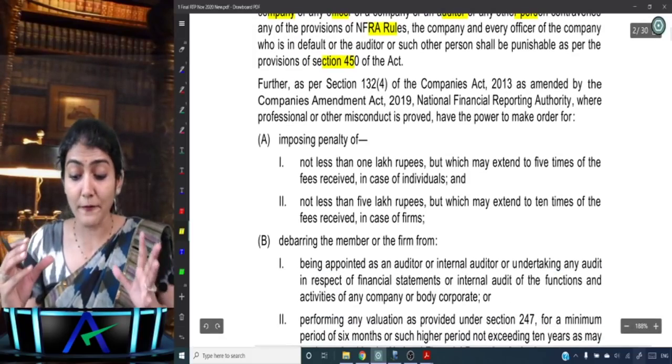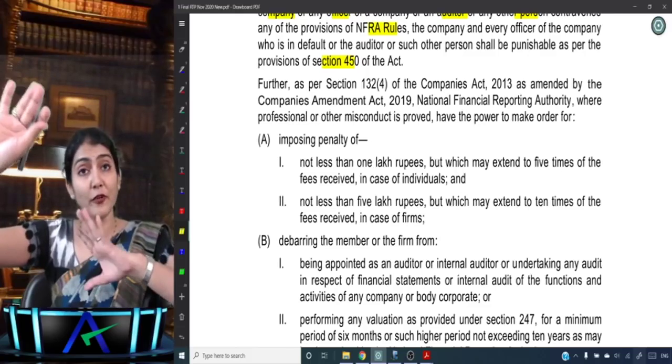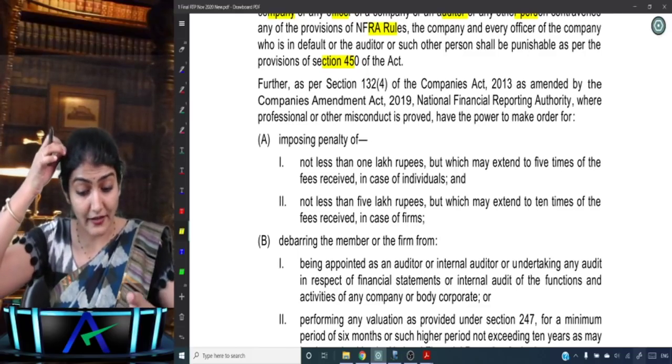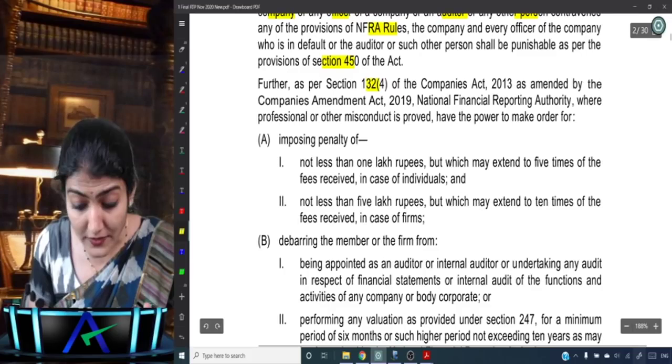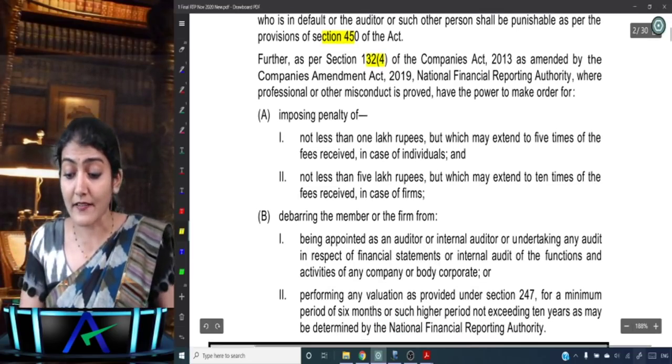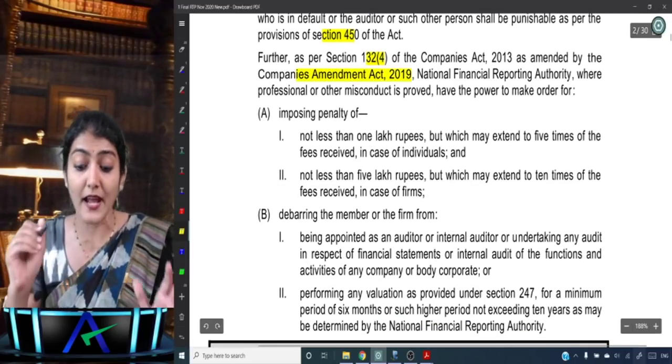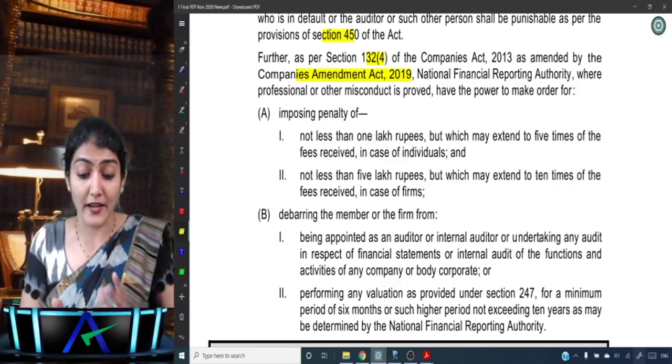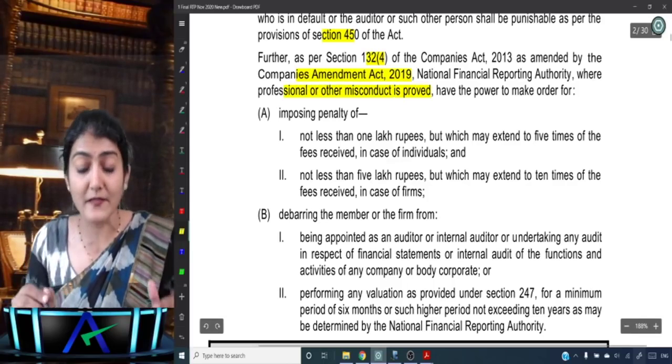And now they've specifically added, so section 450, that is one charge over there. And second, further as per section 132(4) of the Companies Act as amended by the Companies Amendment Act 2019, NFRA, where professional or other misconduct is proved.